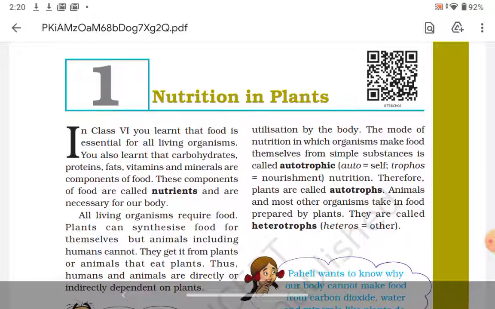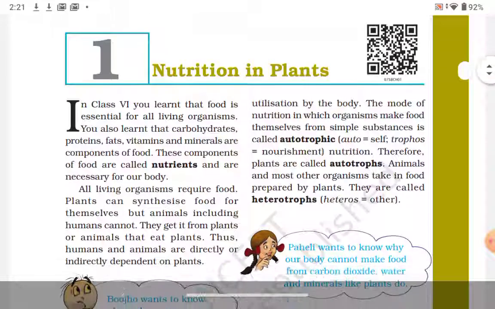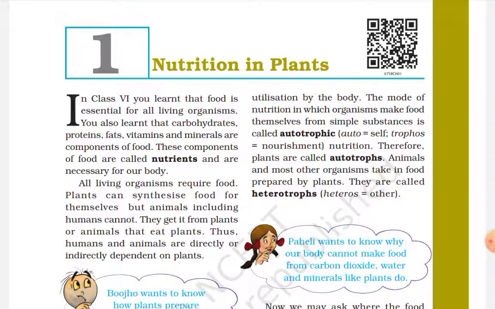So this chapter is basically telling us the mode of nutrition in plants. And in 6th class we have all learned that food has components like carbohydrates, proteins, fats, vitamins and minerals, and these are very essential for our body. Why? Because carbohydrates and fats give us energy, proteins repair or build our body, and vitamins and minerals make our immunity strong.